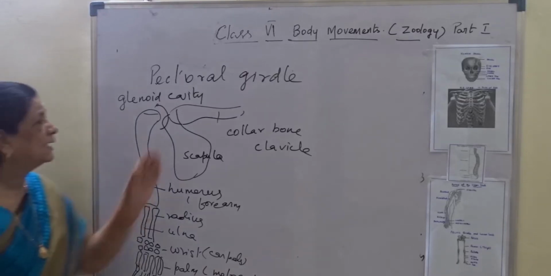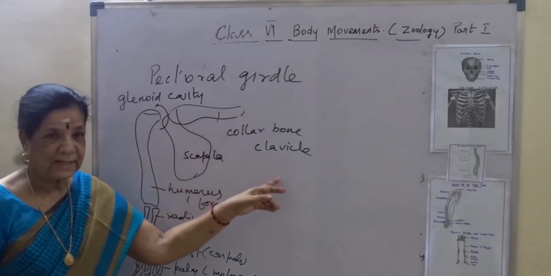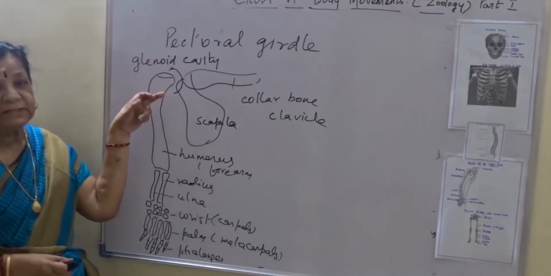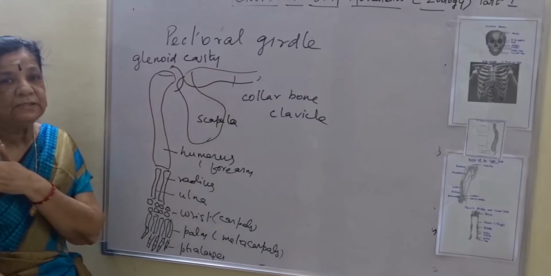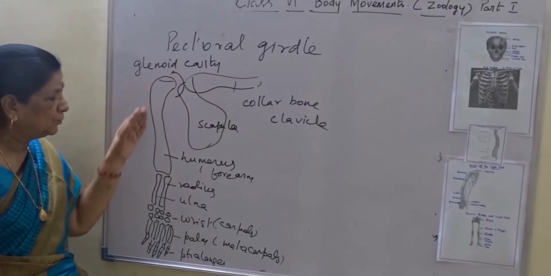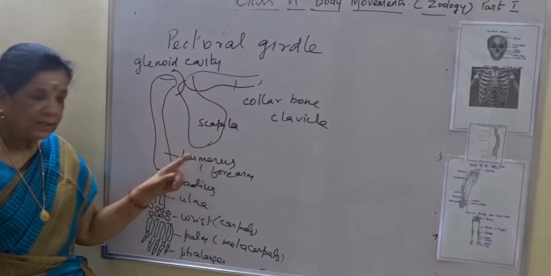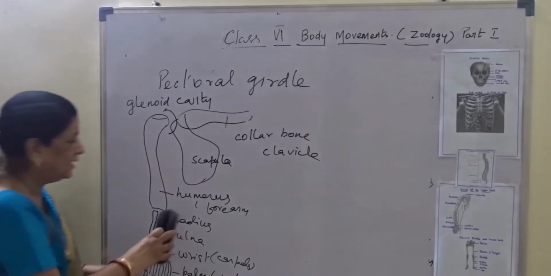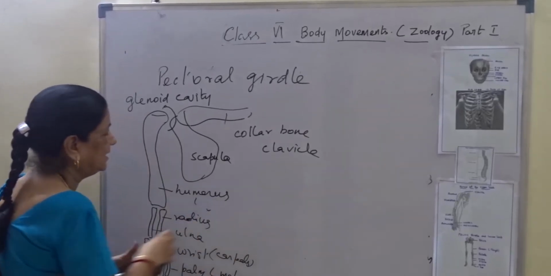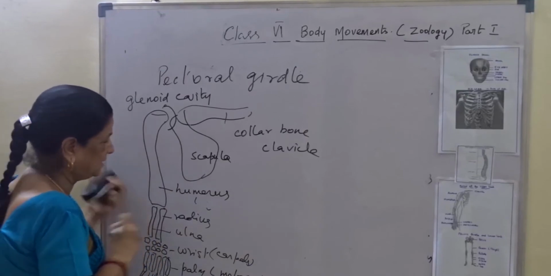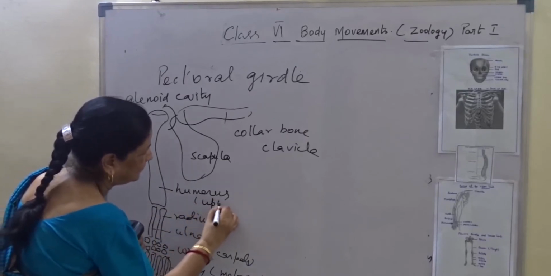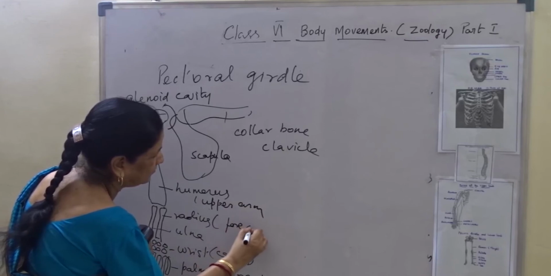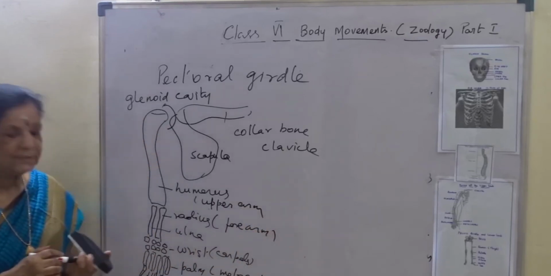So here I repeat: the upper limb has a collarbone, otherwise called the clavicle, and then a flat bone called the scapula, with the glenoid cavity into which the upper arm, the humerus, fits.